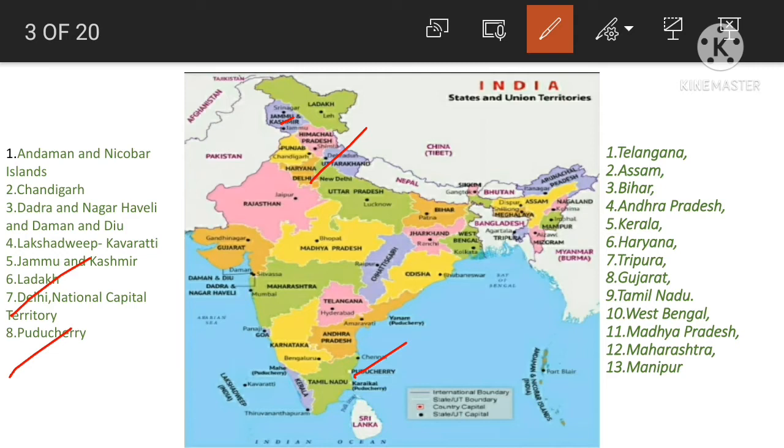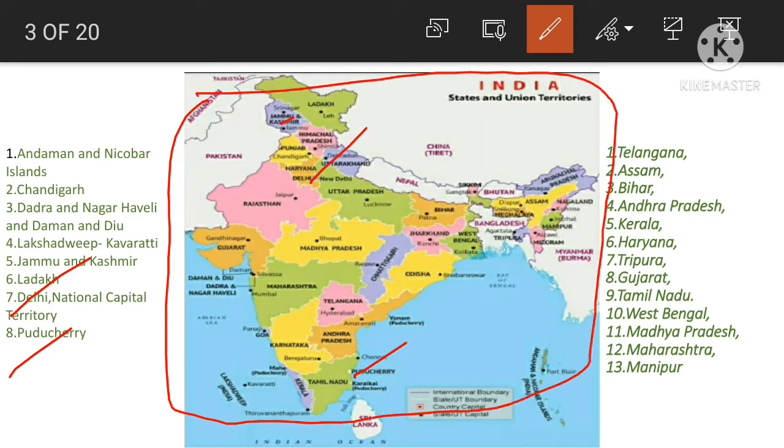Also, I request all of you to check out all the remaining states. Okay, all the other remaining states. Here in this map, all the names of states and union territories and its capitals are given here. You can check it out where the states of India are located.